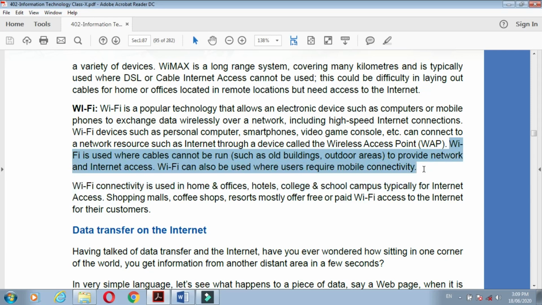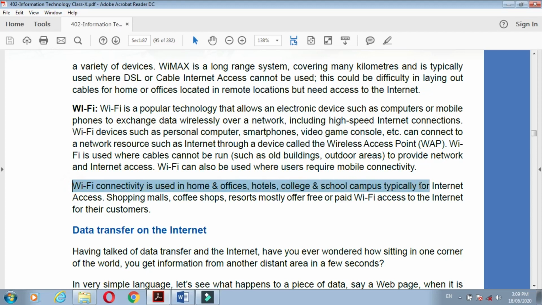Where we are not able to lay down the cables, in those places we use Wi-Fi. So Wi-Fi is used for that purpose. Wi-Fi connectivity is used in homes, offices, hotels, colleges, schools, campuses, typically for internet. In such places we don't want to show bundles or lines of cables, so we use Wi-Fi to access the internet, and that Wi-Fi is connected with a device called WAP.